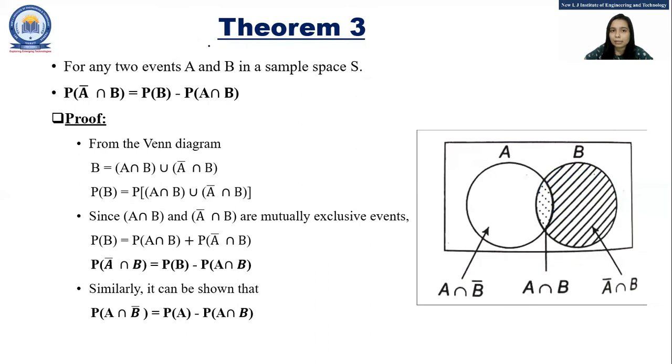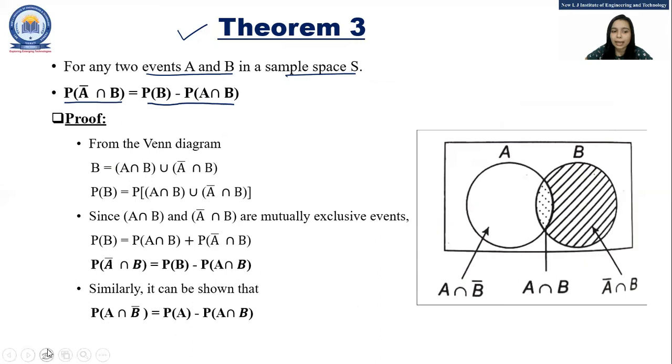So this way we can also apply De Morgan's laws on events. Now moving to the next theorem, theorem number 3. For any two events A and B in a sample space S, we can write P of A bar intersect B is equal to P of B minus P of A intersect B. So what is the proof for this theorem?